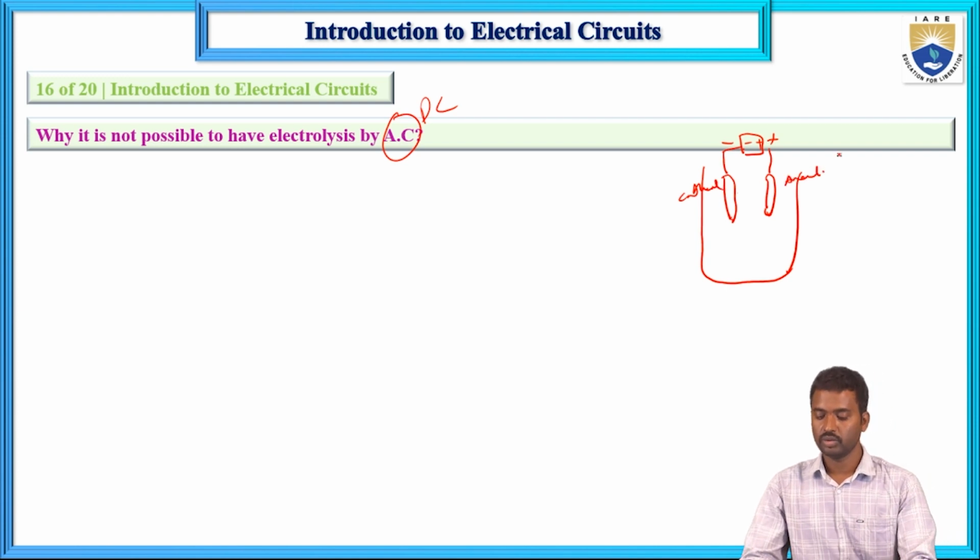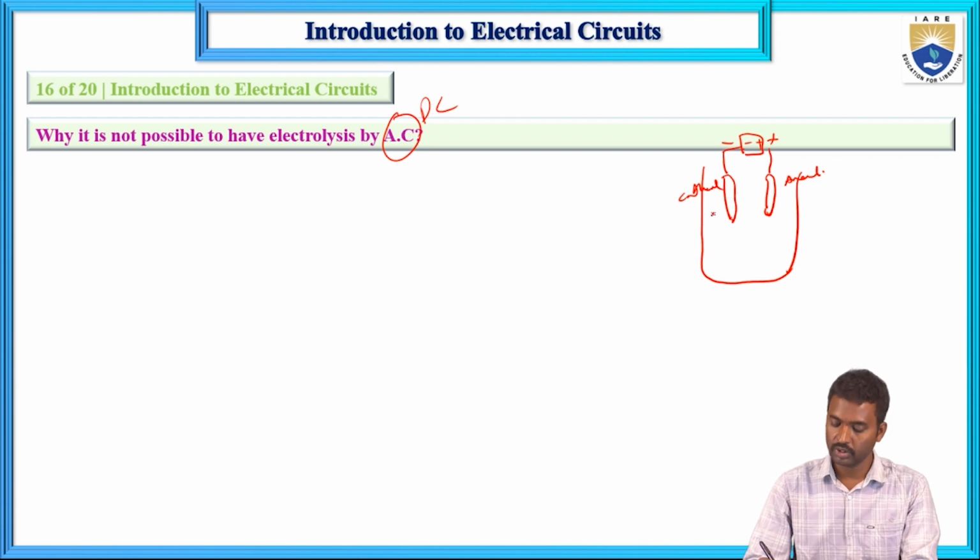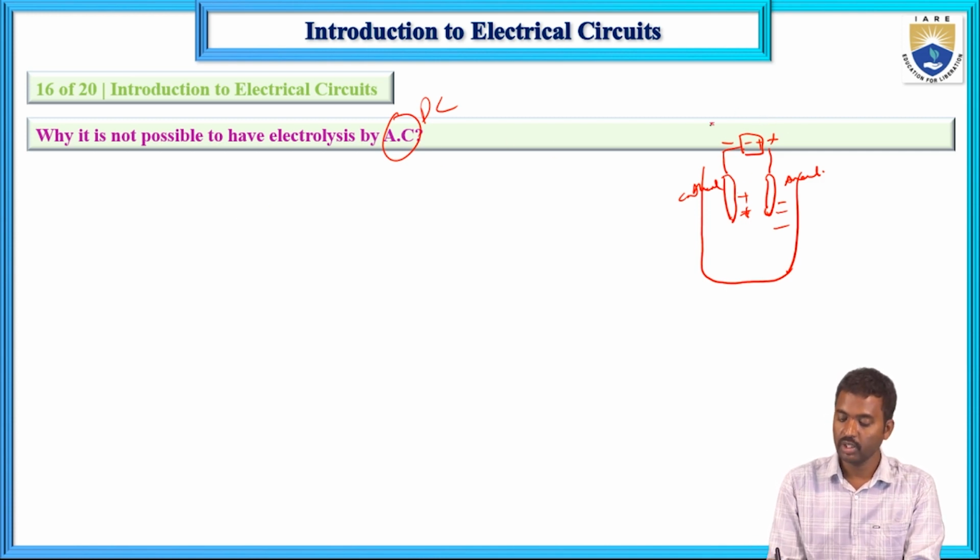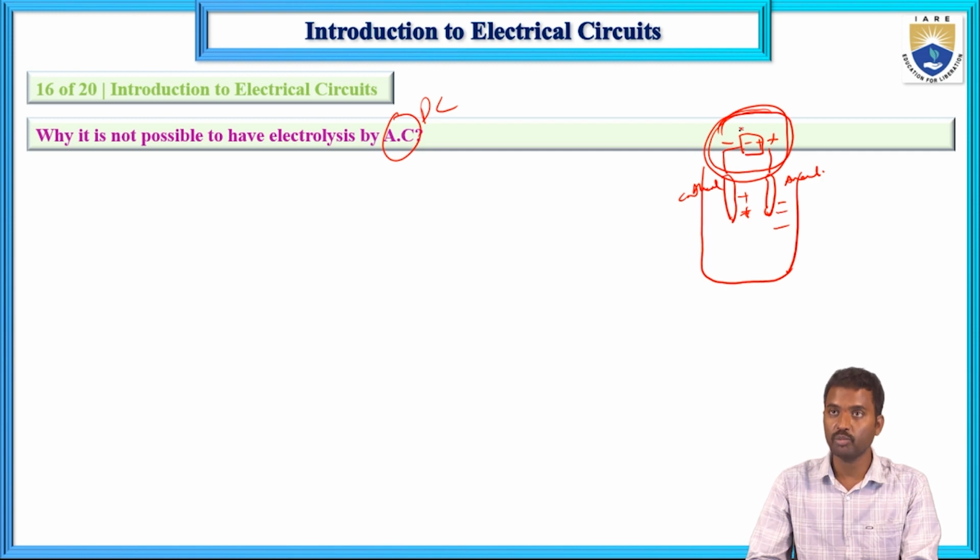Now, the decomposition of the cation at the cathode and the anion at the anode is only possible with the help of the polarity of the electrodes. The polarity of the electrodes must be the same, the same current, and that polarity must be the same throughout the process.